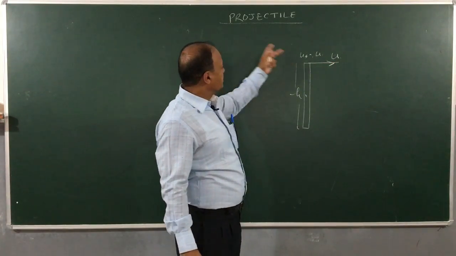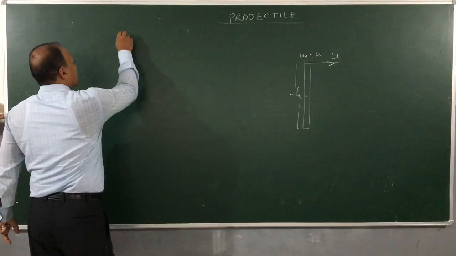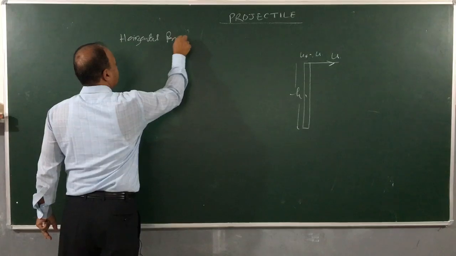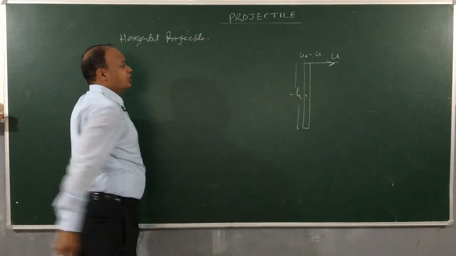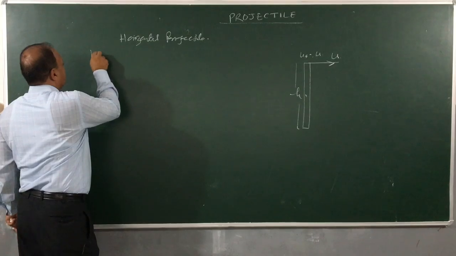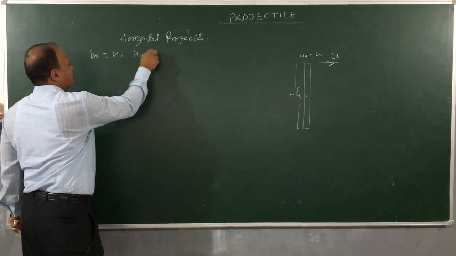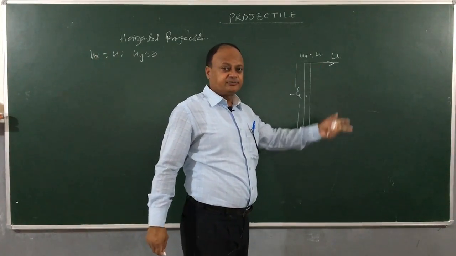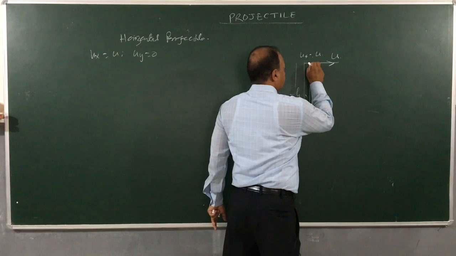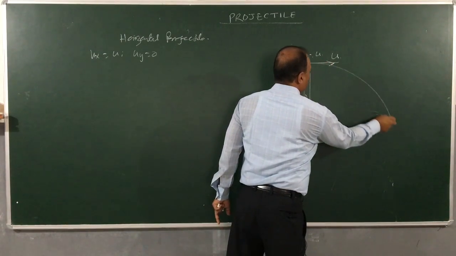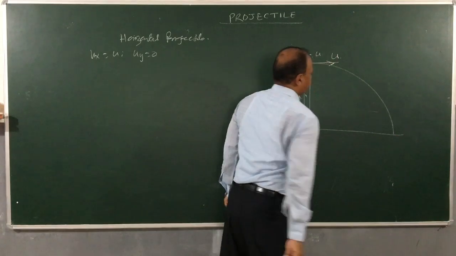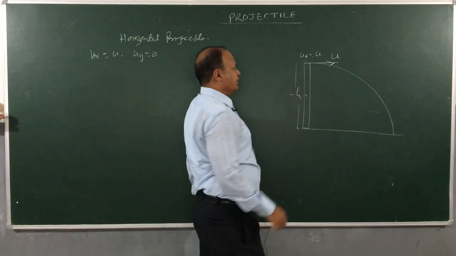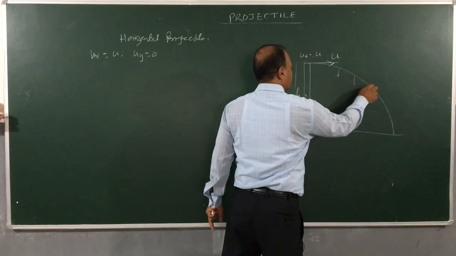So, in case of a horizontal projectile, children, ux is equal to u, and how much is uy? 0. But when the projectile starts moving in air, acceleration due to gravity will pull it down, and slowly it will start having vertical velocity.